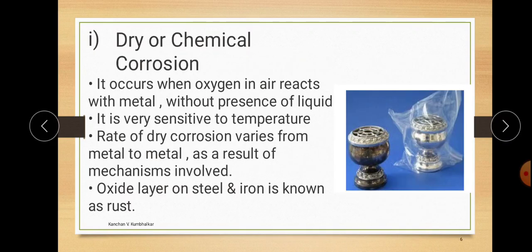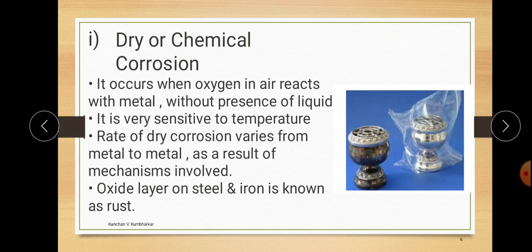Now let's check out dry or chemical corrosion. It occurs when oxygen in air reacts with metal without the presence of liquid. For example, this is a silver ornament, and there is a silver instrument.